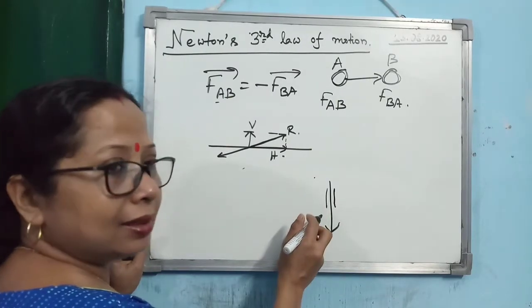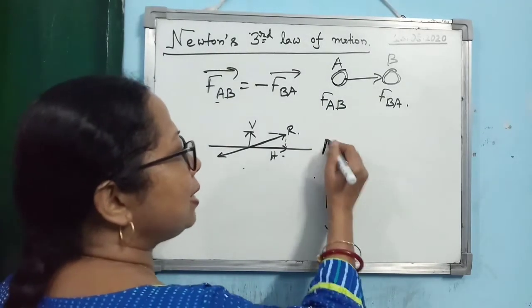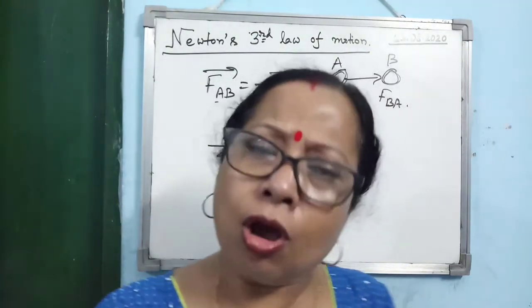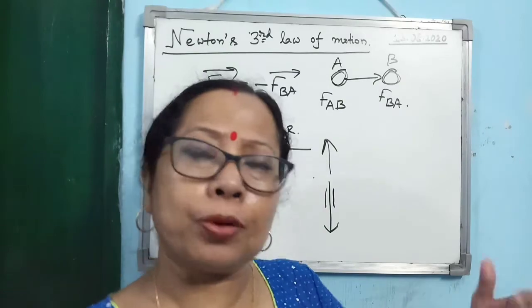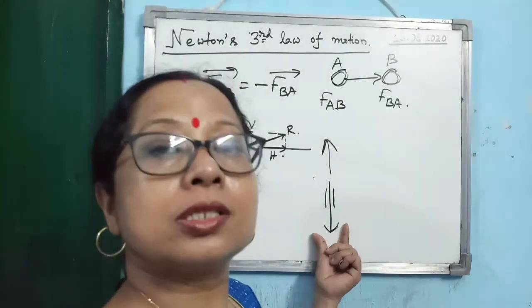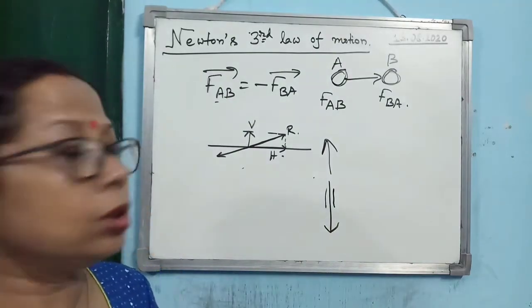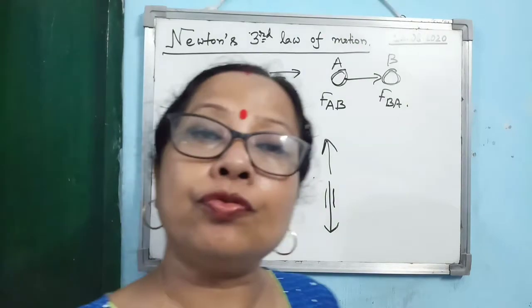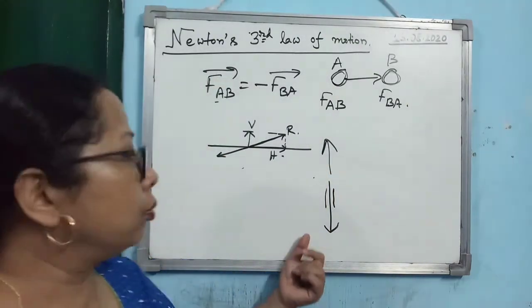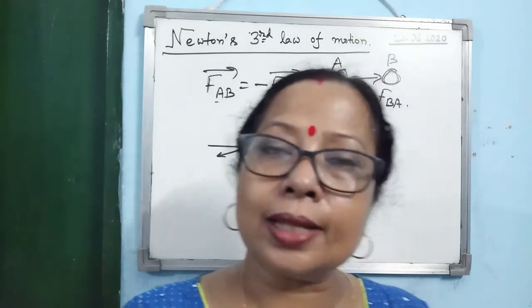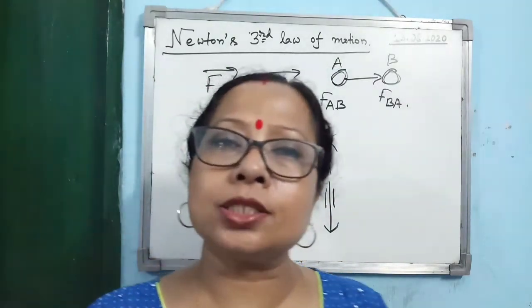So in turn, the compressed gas applies the reaction on the rocket or the jet in the upward direction, or in any direction, opposite to the direction of motion of the compressed gas, the exhaust gas, as we say, coming out from the rocket or jet. The rocket or jet will move opposite to the motion of the exhaust or compressed gas. Okay, that's the way jets and rockets move.